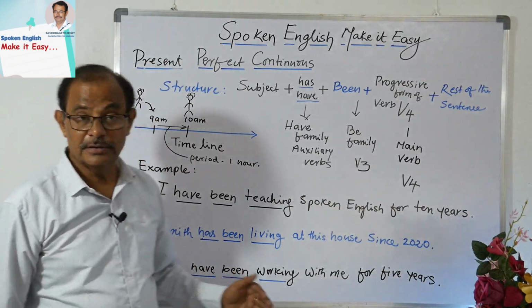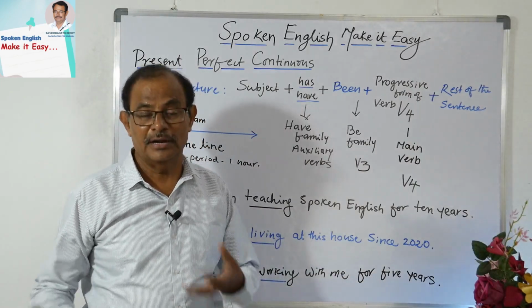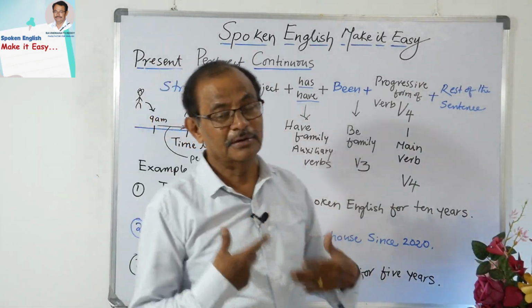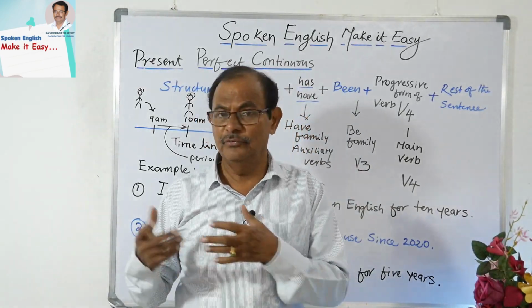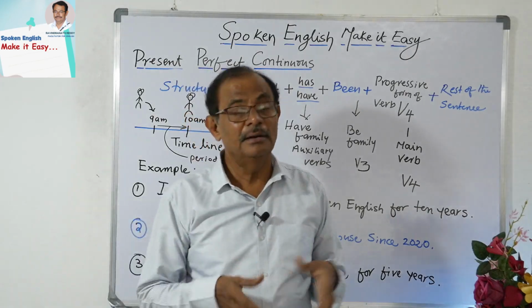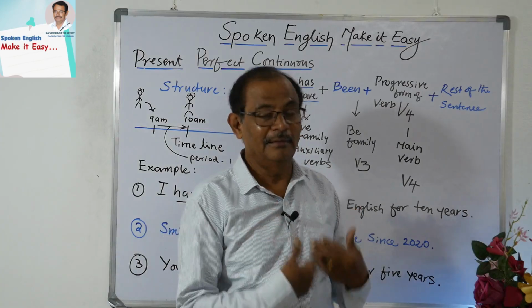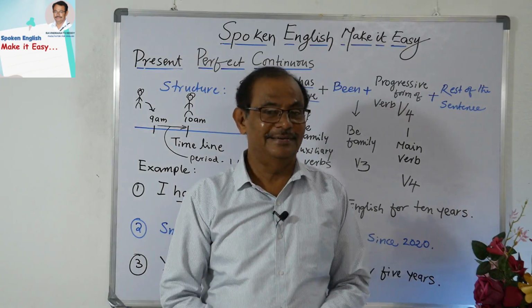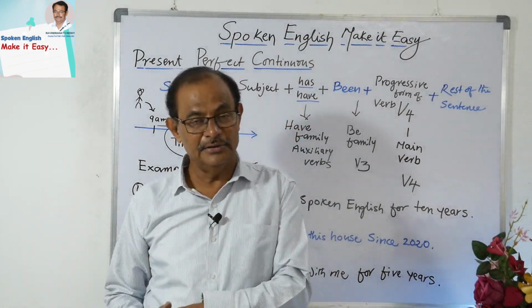You have been working with me for 5 years. So one of my friends, he has been working with me for 5 years. You have been, you will always take have, been working before with me. With whom? With me. For how many years? 5 years. So these are the simple sentences for the present perfect continuous.